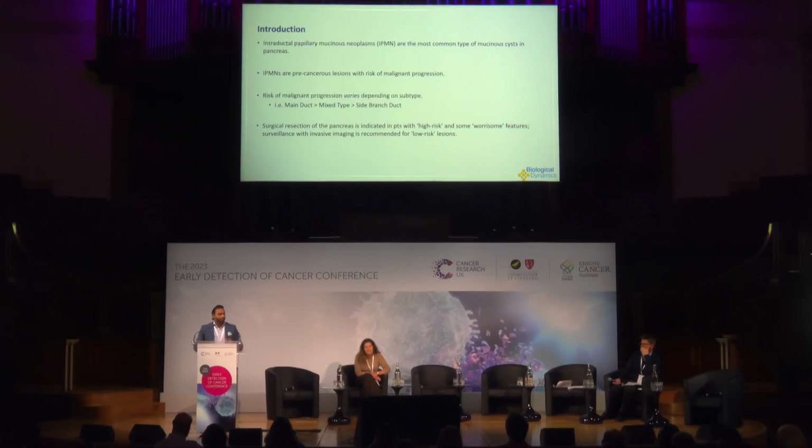They can be precancerous lesions, or if you don't like the word precancerous, lesions that harbor a risk of malignant progression. The risk of malignant progression varies depending on subtype. So we have, for example, here a main duct pancreatic IPMN that harbors a risk of about 60 to 70% transformation into a malignancy. This is very different from a side branch duct IPMN, which harbors about a 5 to 10% relative risk of transforming into a pancreatic cancer.